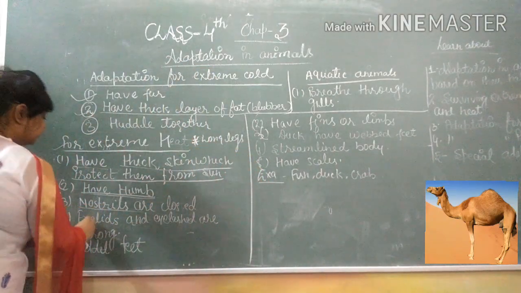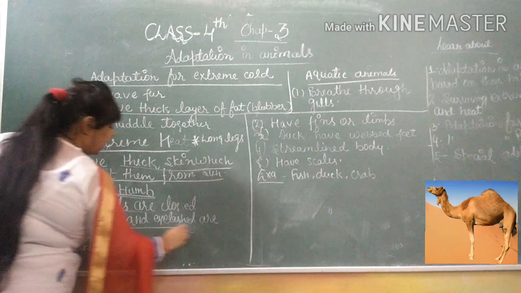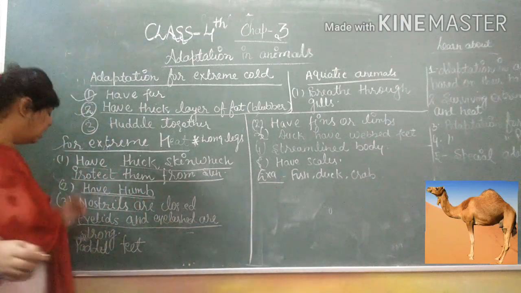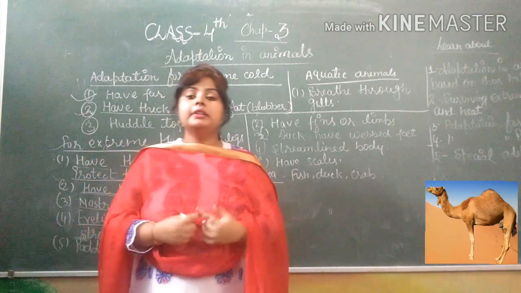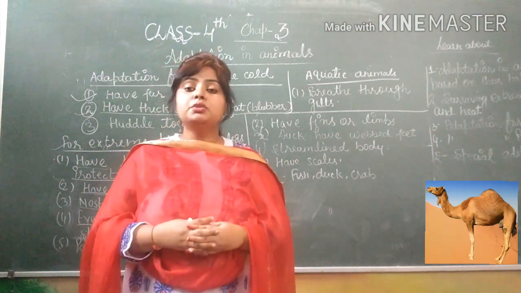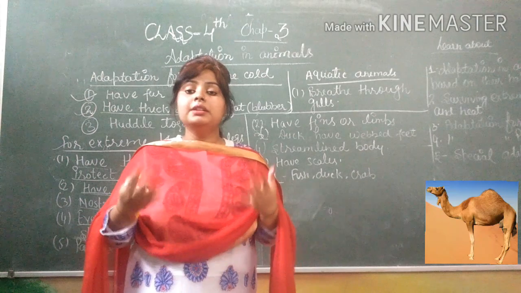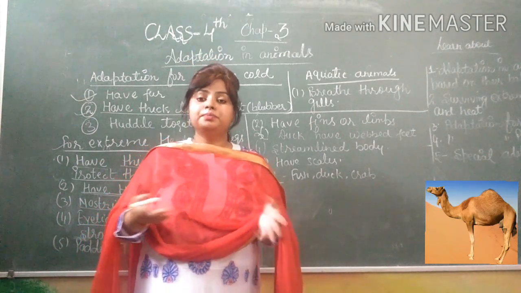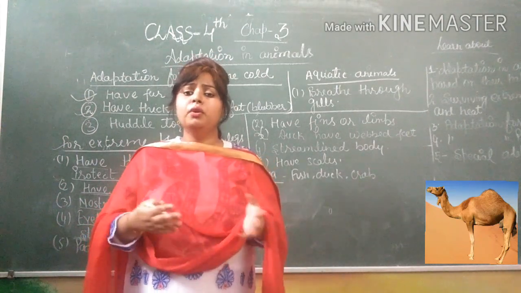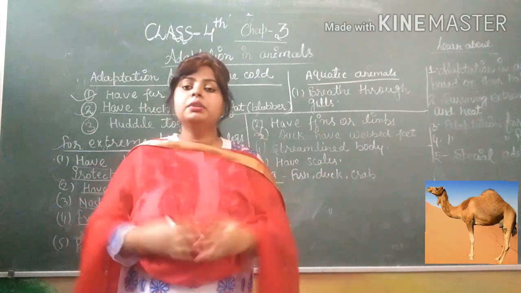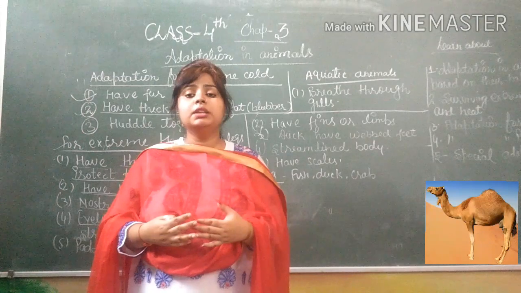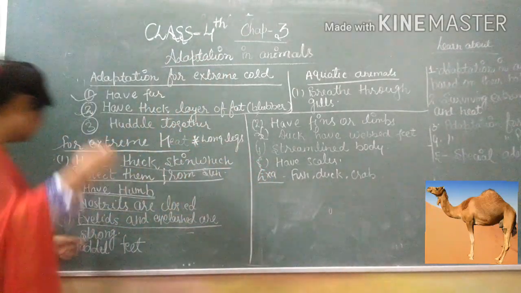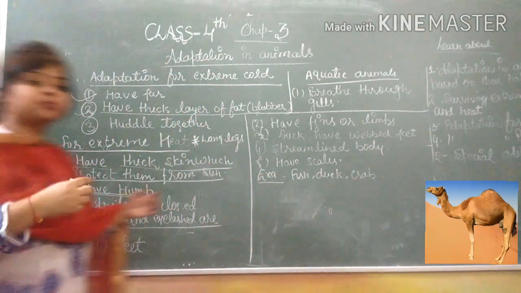Next, the eyelids and eyelashes are very strong, because when the wind blows, the camel shuts its eyelids to prevent sand from entering. Next are padded feet.